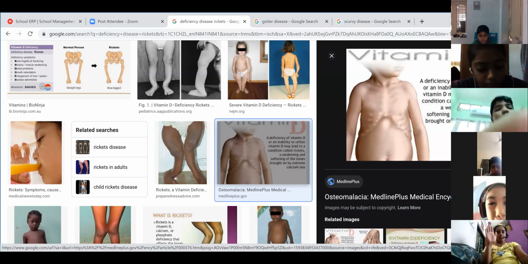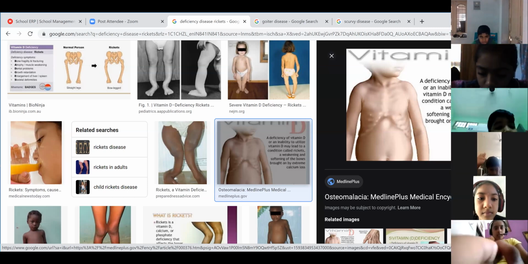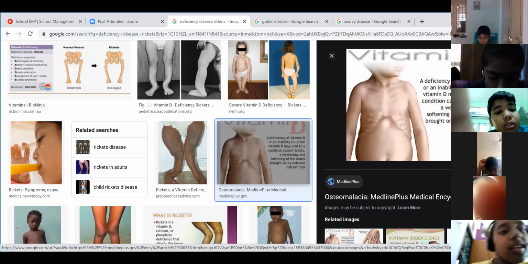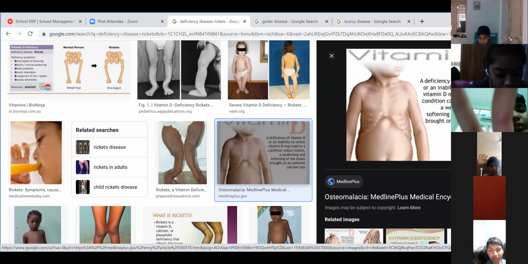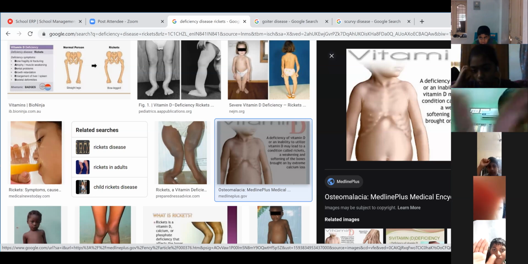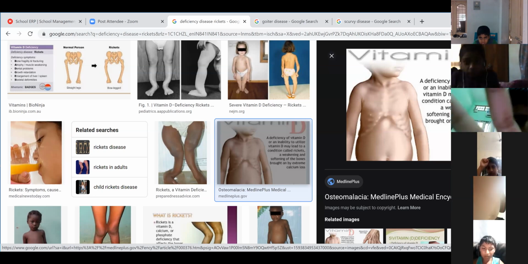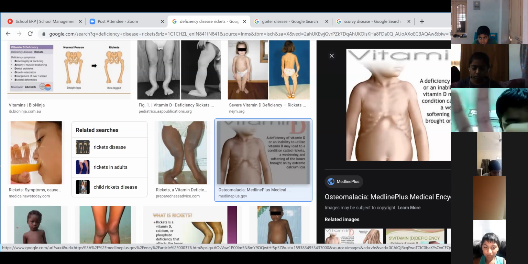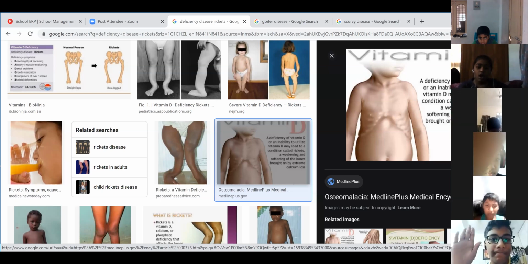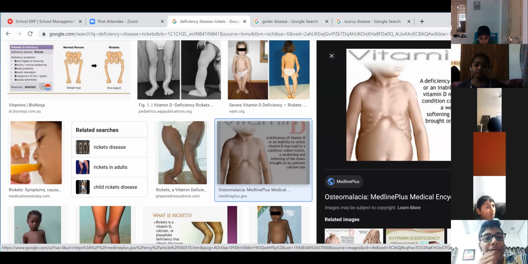Yes, Hanvita. Ma'am, can I answer the question? What are the symptoms of the disease? What are the symptoms of rickets? Yes, Hitansh. Ma'am, deformation of bones. Yes, deformation of bones takes place. And how will the bones become? Ma'am, weakened and soft, ma'am. Okay.